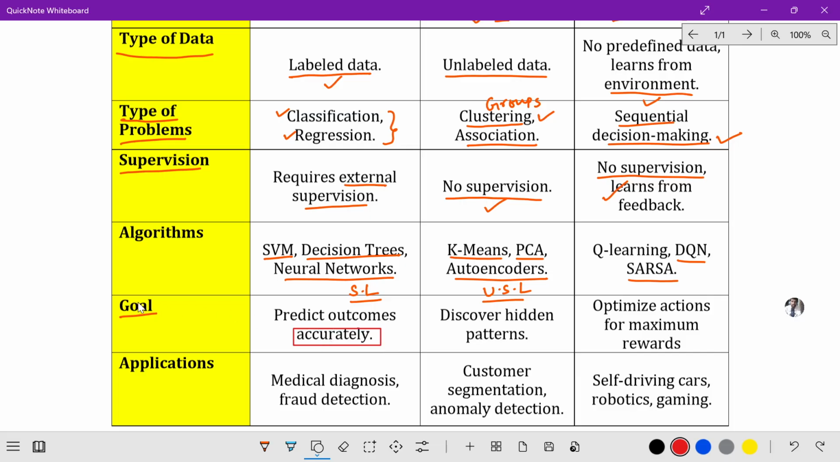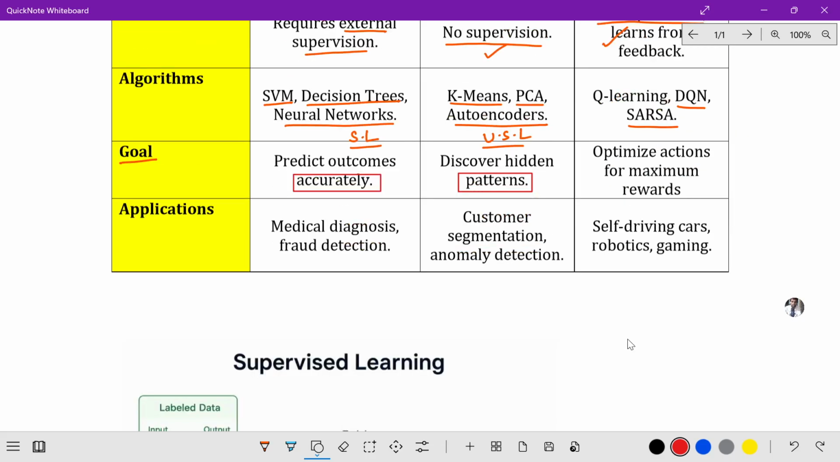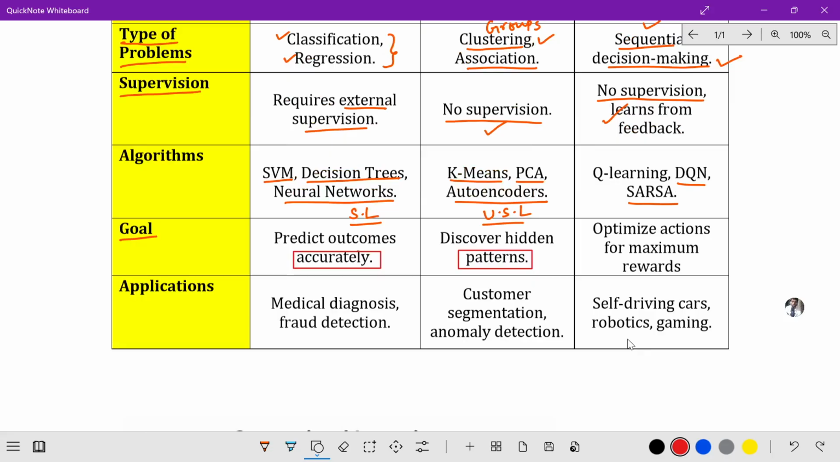When we have unsupervised learning, the goal is to discover hidden patterns. Last one is the reinforcement learning algorithm. The goal of reinforcement learning is to optimize actions for maximum rewards. What are the main applications related to supervised learning? Where are we using supervised learning?